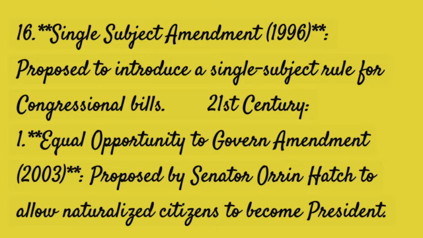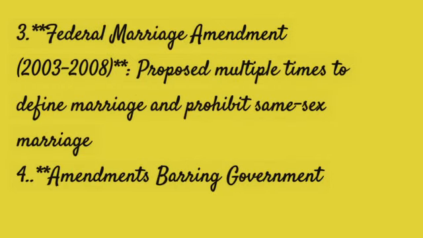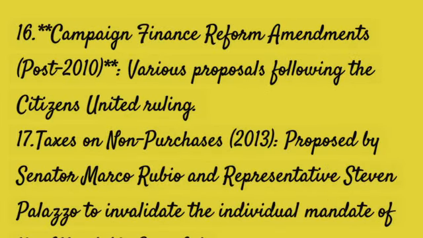21st century. One. Equal Opportunity to Govern Amendment, 2003. Proposed by Senator Orrin Hatch to allow naturalized citizens to become president. Federal Marriage Amendment, 2003-2008. Proposed multiple times to define marriage and prohibit same-sex marriage. 16. Campaign Finance Reform Amendments, post-2010. Various proposals following the Citizens United ruling.